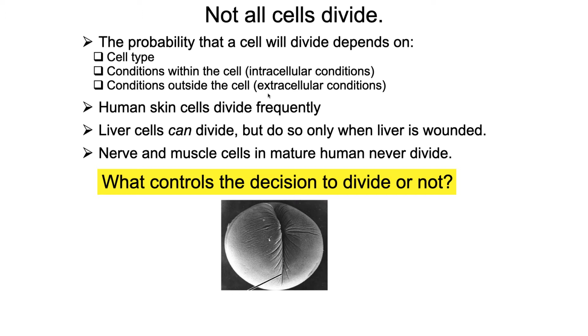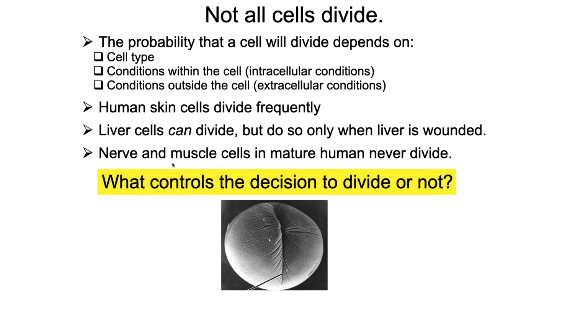So different, like I said, different cell types will divide at different frequencies. Human skin cells divide frequently. Human hepatocytes or liver cells can divide, but they only do so when the liver is wounded. And finally, nerve and muscle cells in mature humans will never divide. So let's take a look at this regulation.